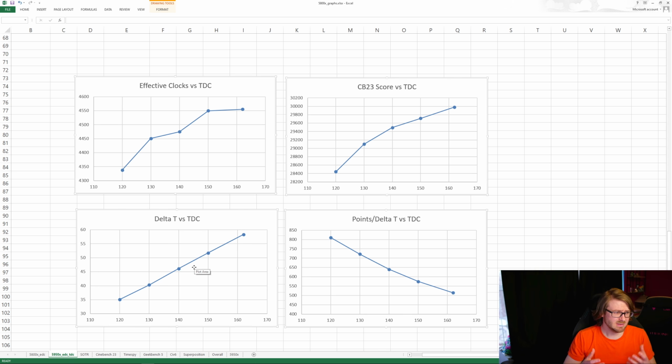So you just have to test, record, and test again. Change, test, record, change, test, record, until you've found it. And once you've found your EDC and TDC, you're pretty much done, and you're just going to do long-term stress testing.